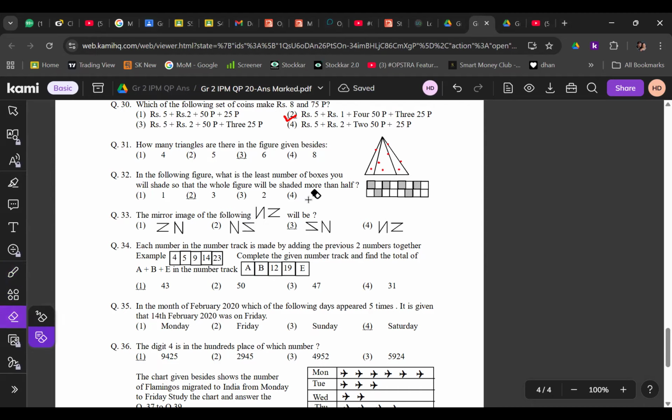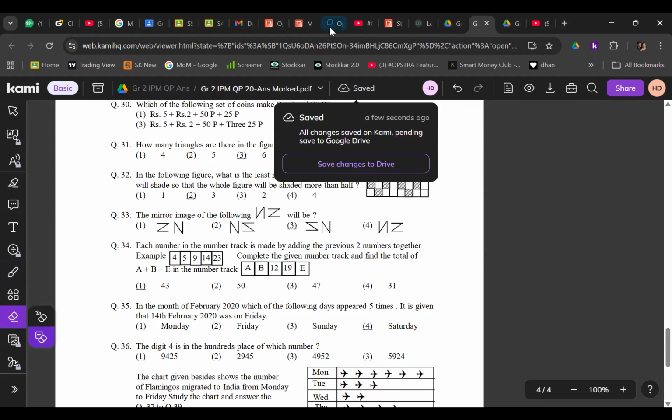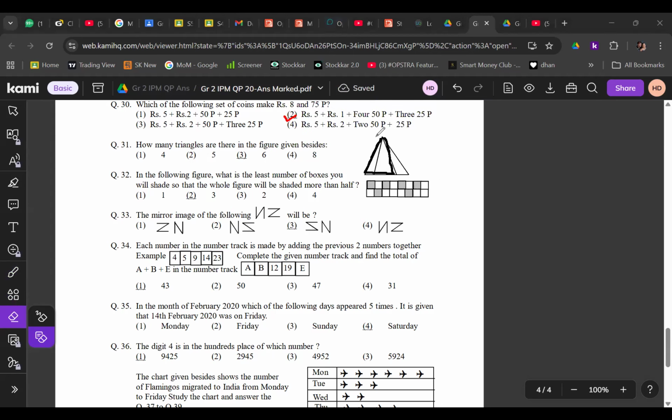Let me show you the triangles. First, the bigger one, the 3 smaller ones, and this is the 5th one, and this is the 6th one. That is the sixth one. There are six. The right side one is the fifth one. These are the two triangles, and then you have one triangle: this is 1, this is 2, this is 3.